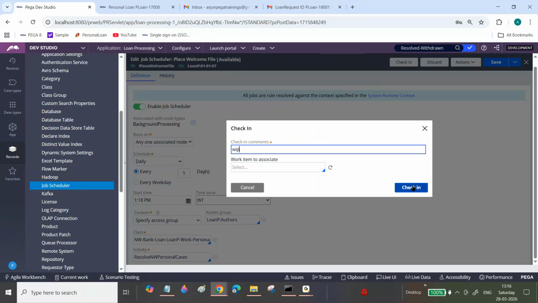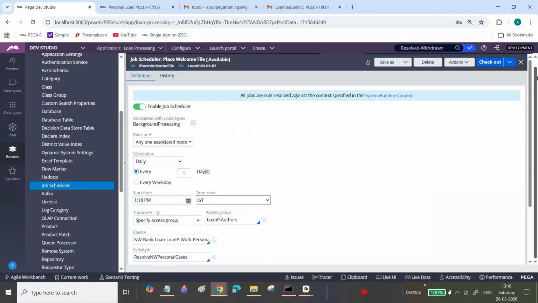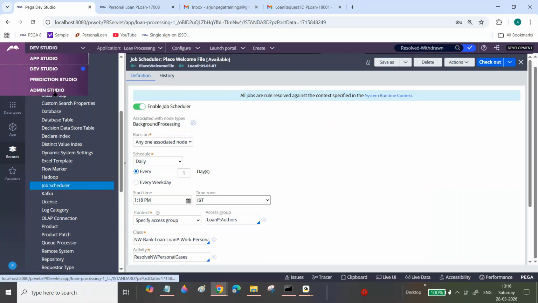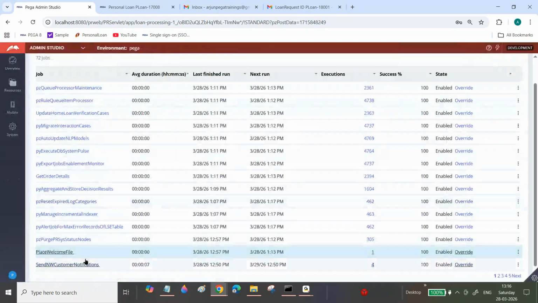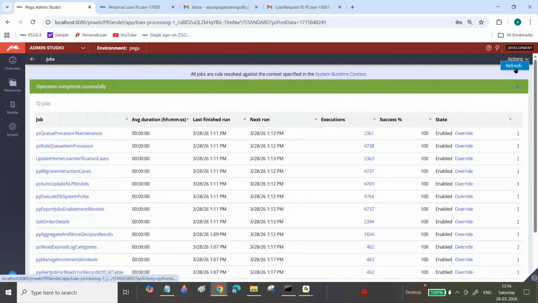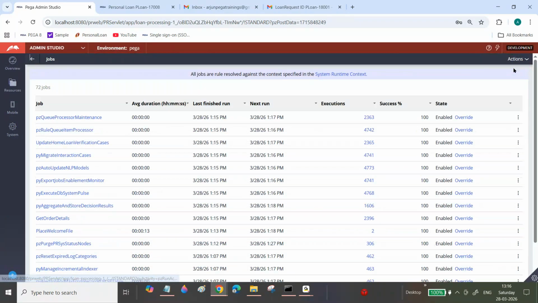Okay, 12:18 it will execute. Okay, so next example, 12:18 it will execute. Just check, sir, when you are updating the timings, you can overwrite and then revert. Automatically it will update that time. Sometimes if it is not updating, stop and then you can update again.